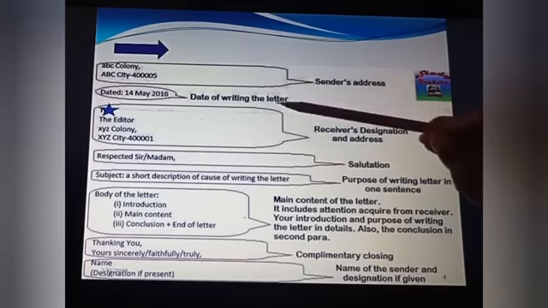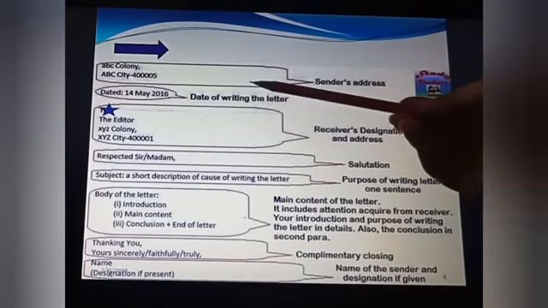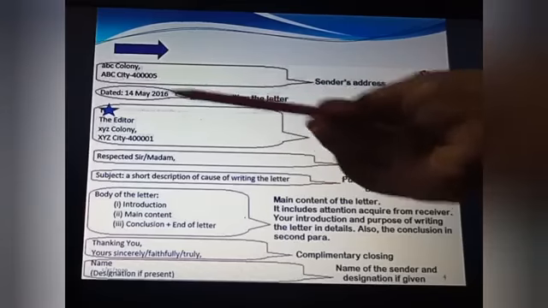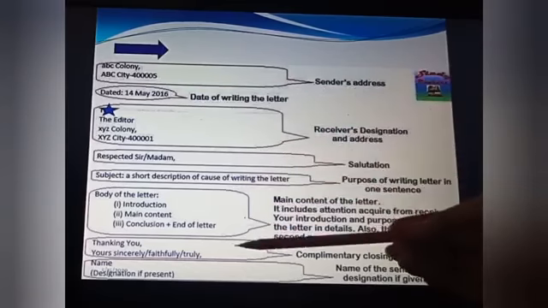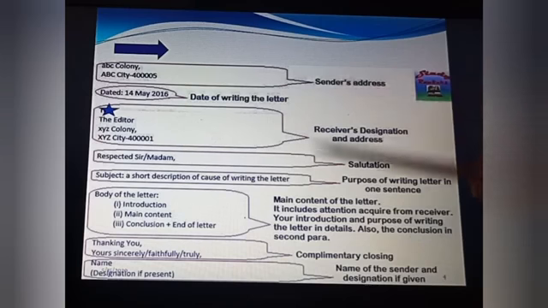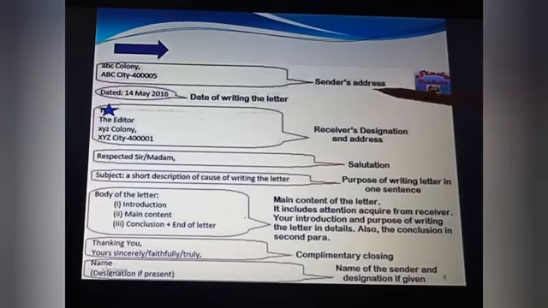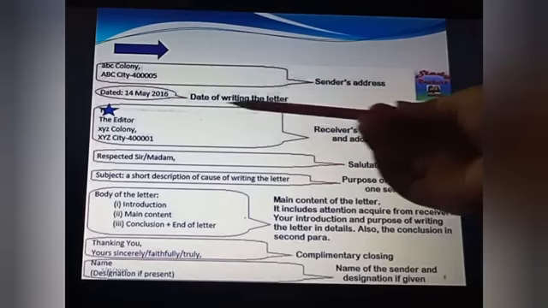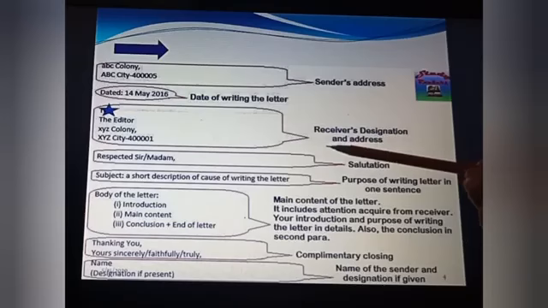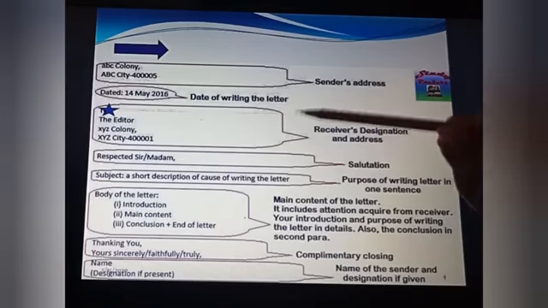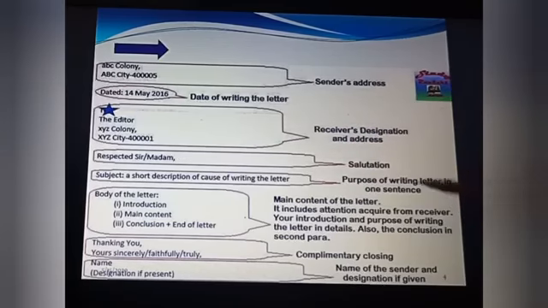The next one, see, these are the main points: 1, 2, 3, 1, 2, 3, 4, 5, 6, 7, 8. And I have mentioned them separately because they indicate that after every point, after sender's address, you have to leave a line, then date, then you have to leave a line, and receiver's designation and address, then you have to leave a line, so that you will come to know where you are supposed to leave a line.